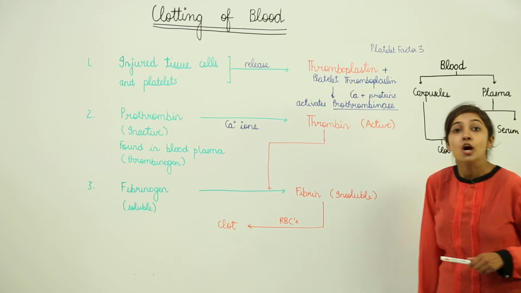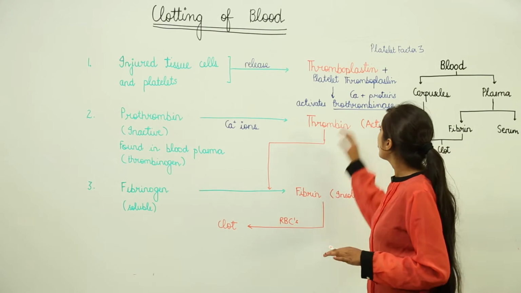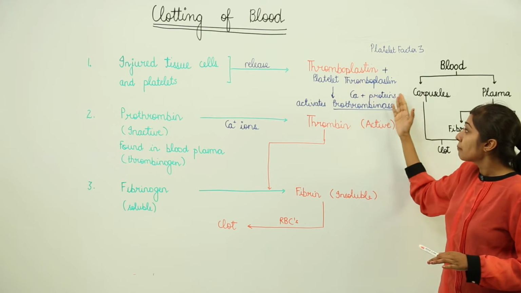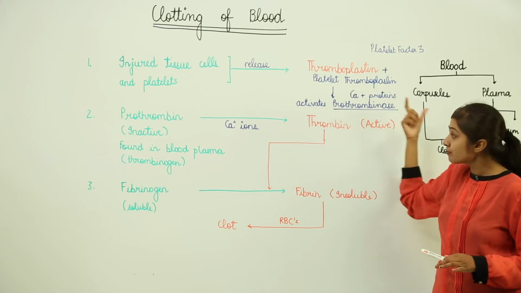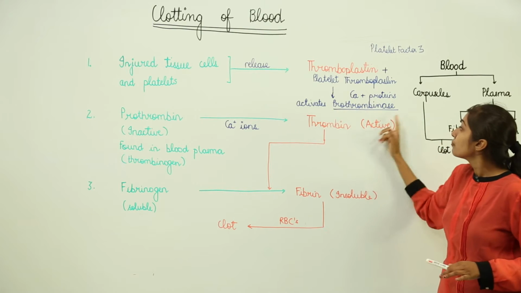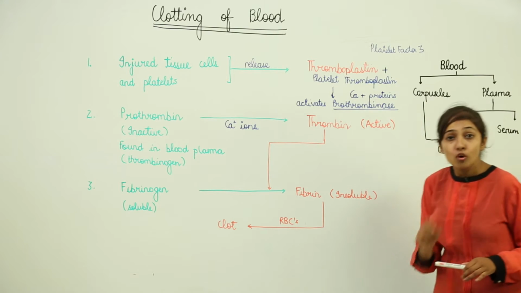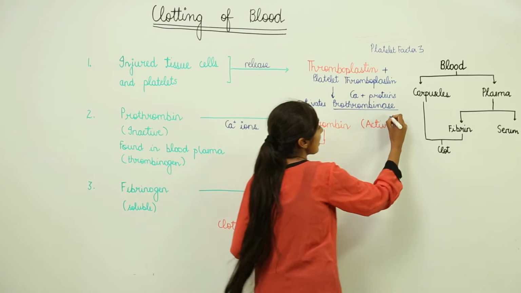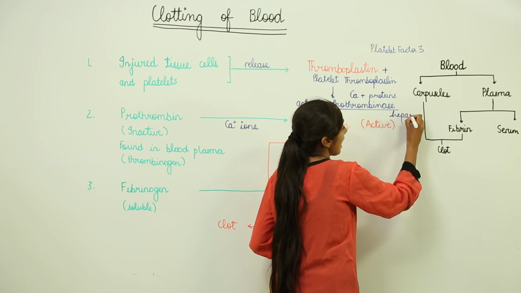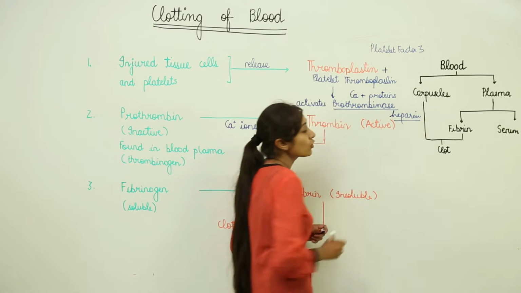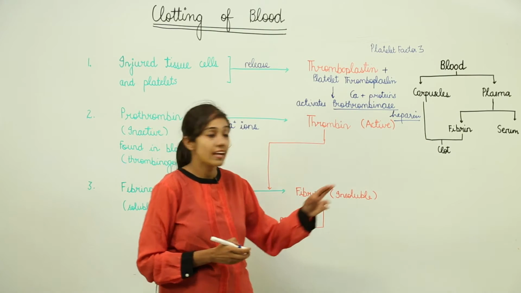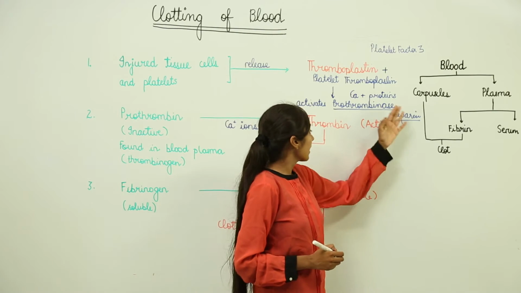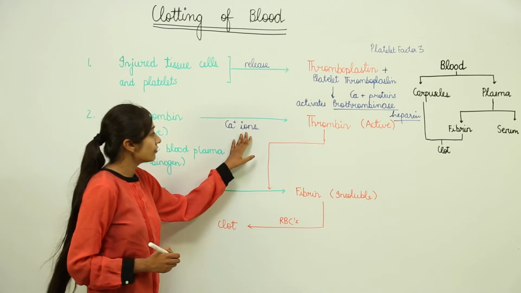So thromboplastin and platelet thromboplastin combine with calcium ions and proteins and activate prothrombinase, and this prothrombinase is going to inactivate heparin. Heparin is what? It is an anticoagulant. So when this is activated, what is going to happen further?